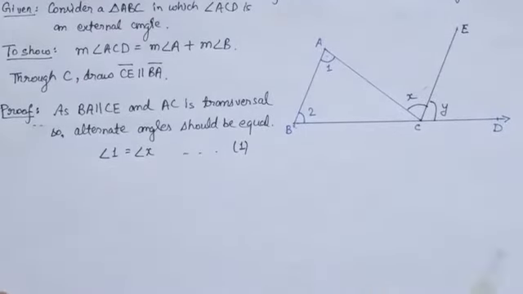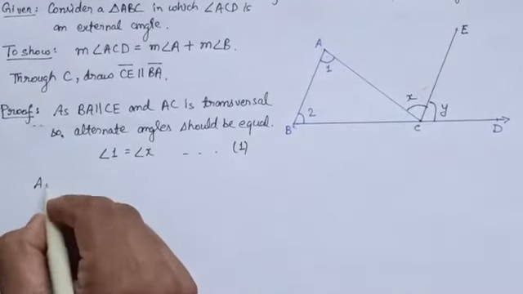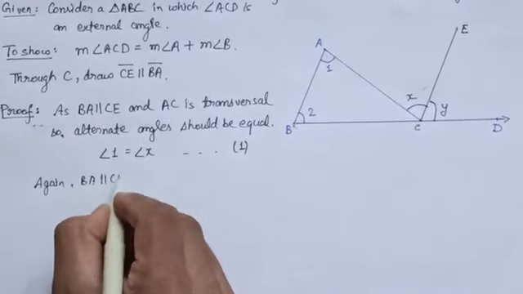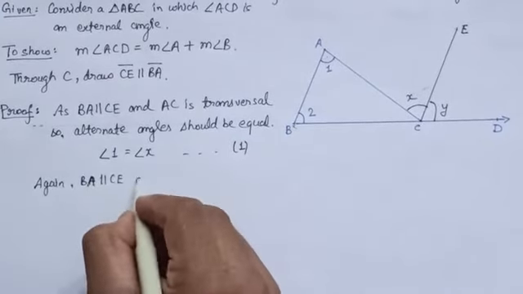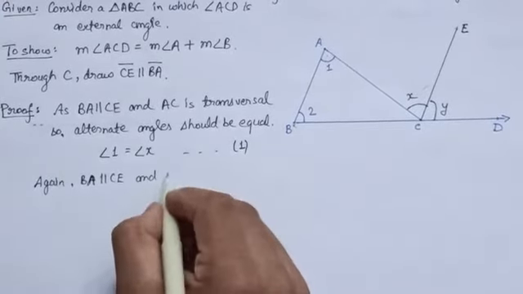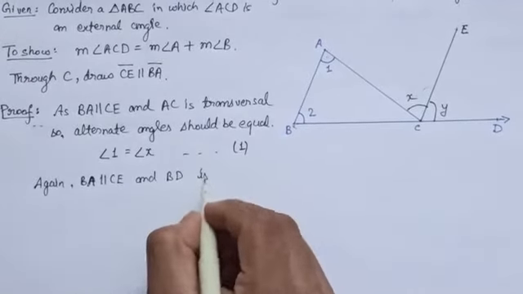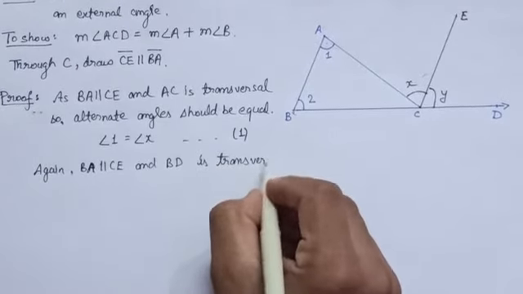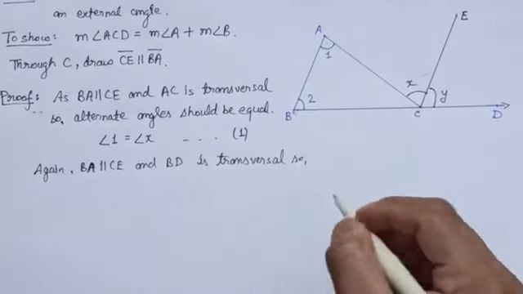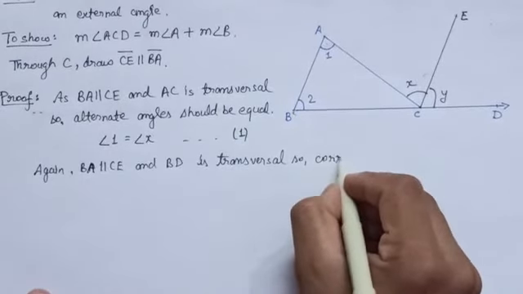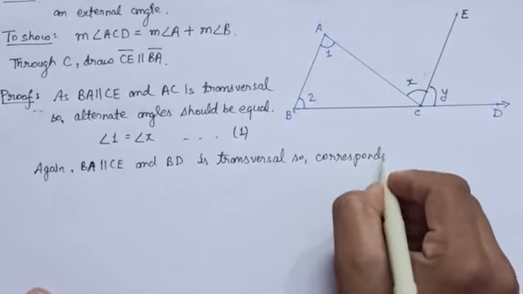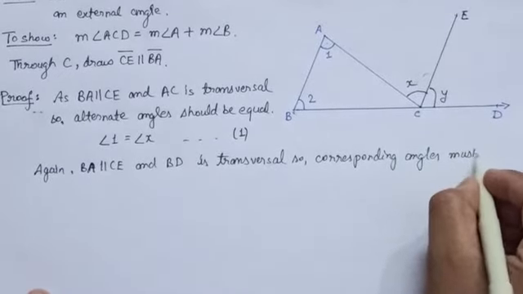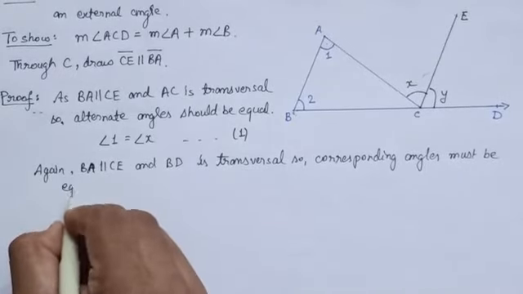Hence again we can write: BA is parallel to CE and BD is transversal, so corresponding angles must be equal.